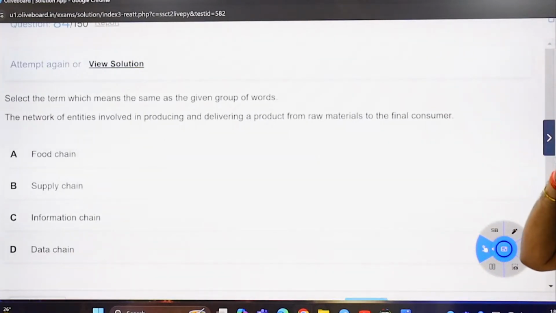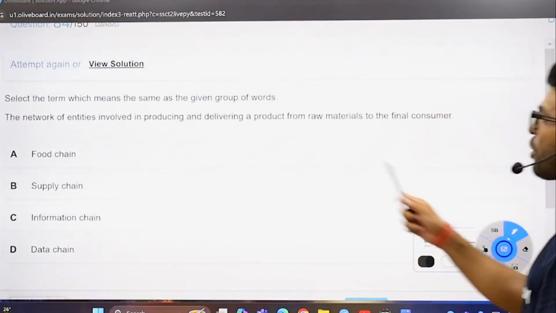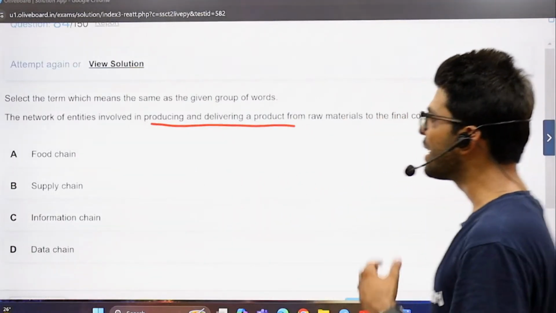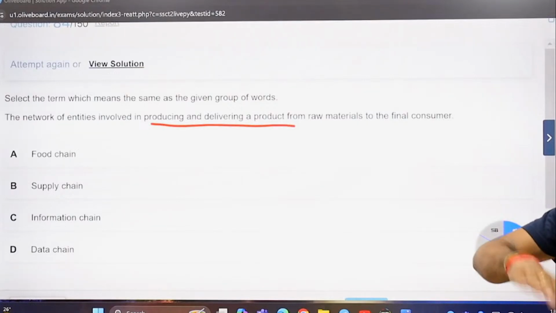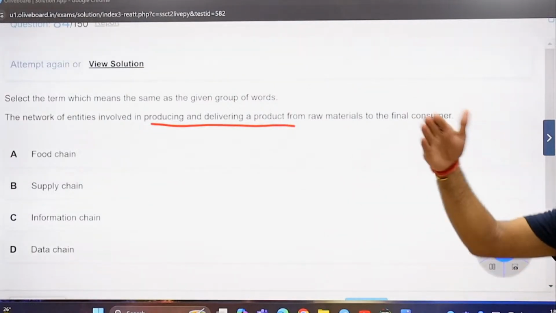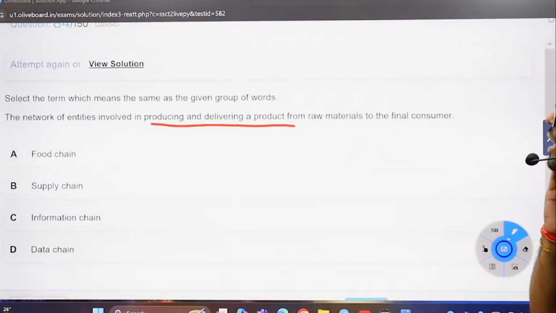The network of entities involved in producing and delivering what? A product. You're talking about producing a product and delivering a product from raw materials to the final customer or the consumer. It is not going to be food chain. I may have an Apple iPhone. That's not a part of food chain. It's the same as animals eating each other, not the food chain.